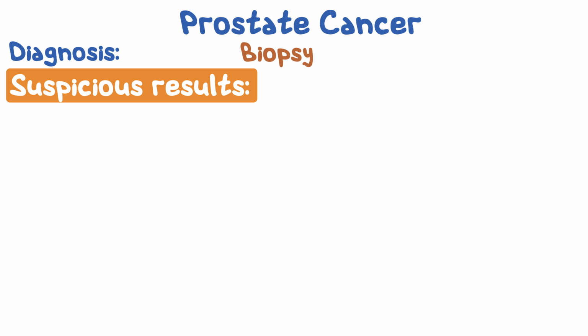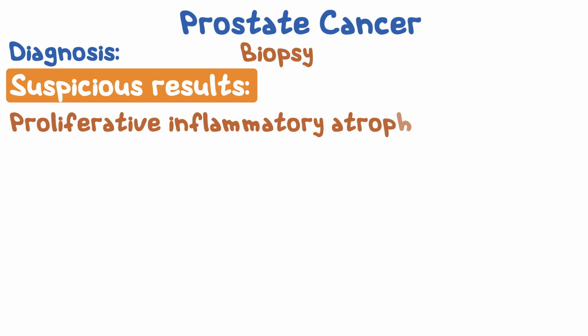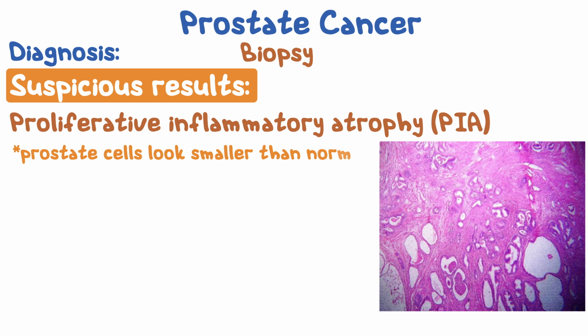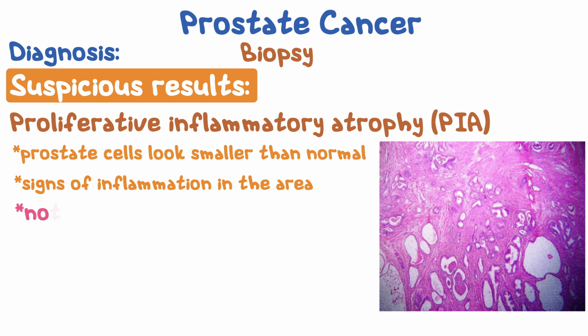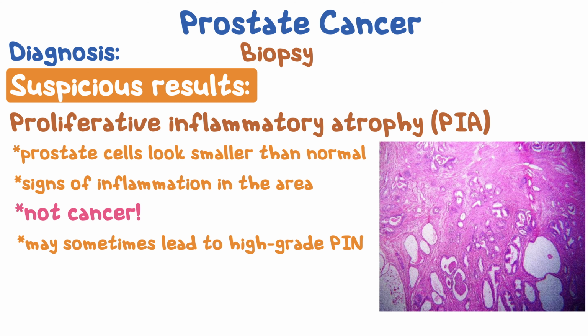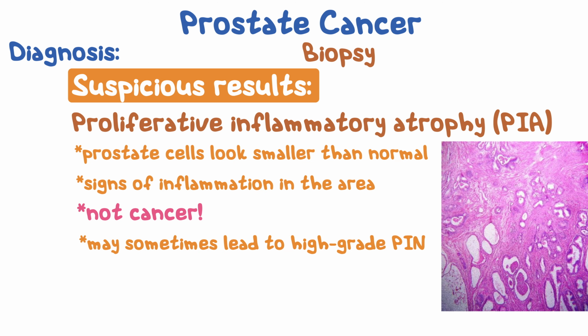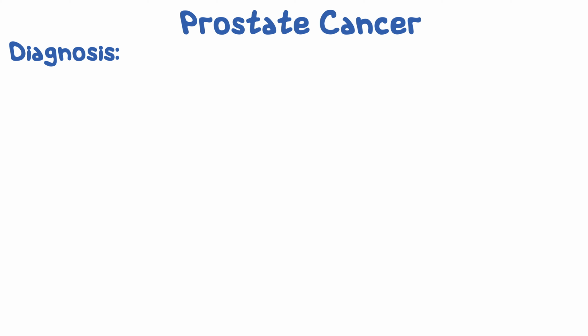And finally, proliferative inflammatory atrophy or PIA. In PIA, the prostate cells look smaller than normal, and there are signs of inflammation in the area. PIA is not cancer, but may sometimes lead to high-grade PIN or to prostate cancer directly. After a prostate cancer diagnosis, the doctor determines the stage of the cancer to determine the best treatment. The most widely used system for prostate cancer staging is the TNM system.